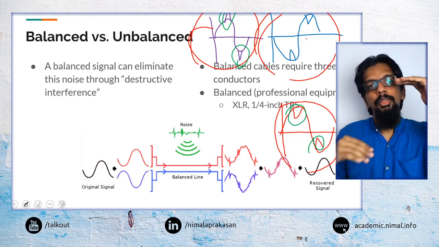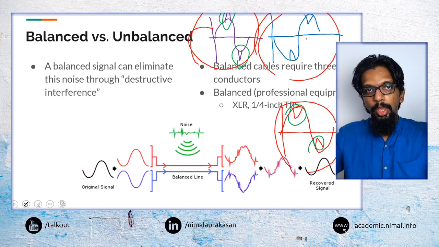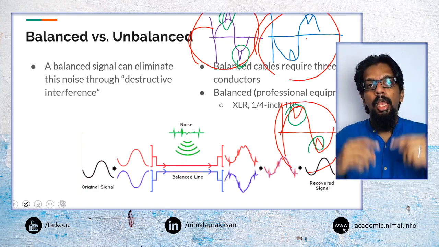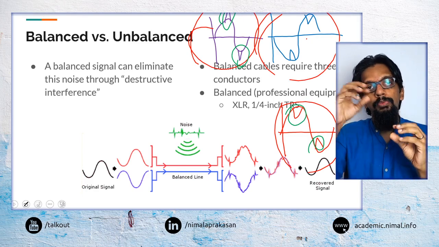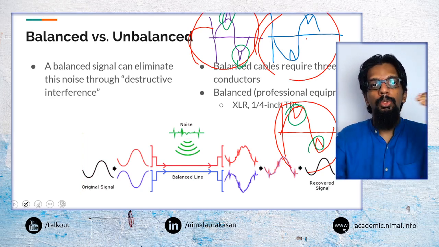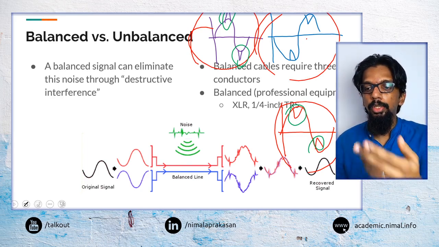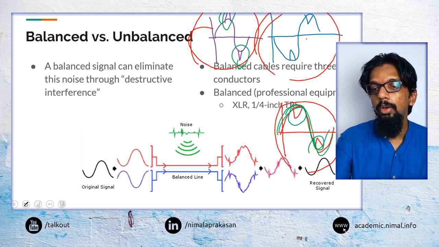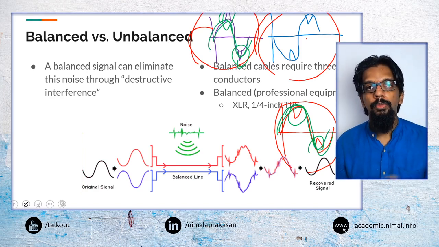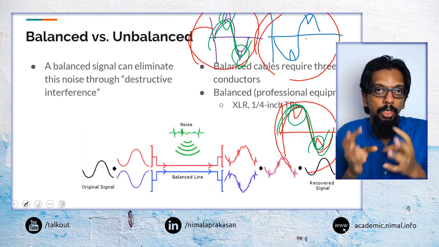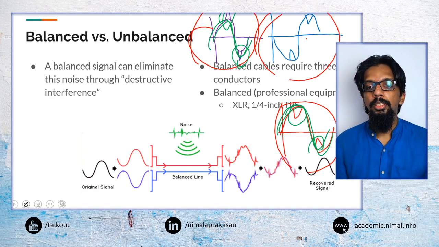So instead of sending through a single pair, we take two pairs of cables. We send one signal as it is and one reverse signal. Both of them will capture the noise. When reversed, the noise will be opposite, so the noise will cancel the noise out. The original signal will still remain the same, because the original signal is now back to how it was. That is how we use balanced signals to manage the impact of noise over long distances.